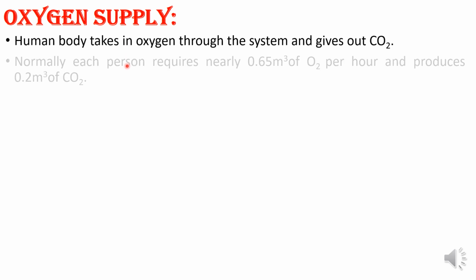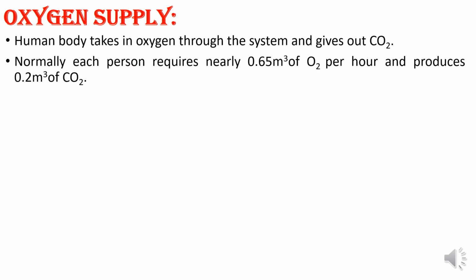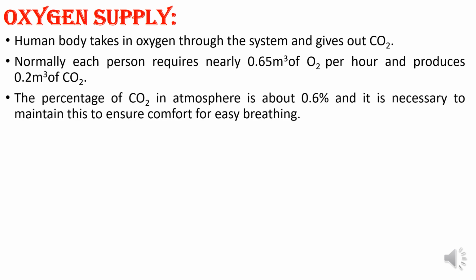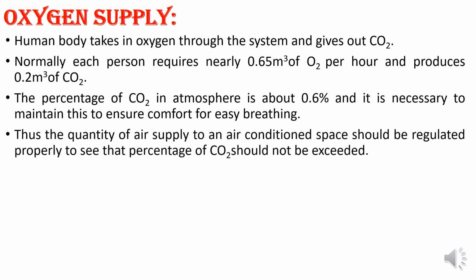First one is the oxygen supply. The human body takes oxygen in and gives out CO2. Normally each person requires 0.65 meter cube of O2 per hour and produces 0.2 meter cube of CO2, so supply of O2 and removal of CO2 is necessary. The percentage of CO2 in the atmosphere is about 0.6 percent, and it is necessary to maintain this percentage in your air. So the quantity of air supplied to the air conditioned space should be regulated properly, and we have to see the percentage of removal.